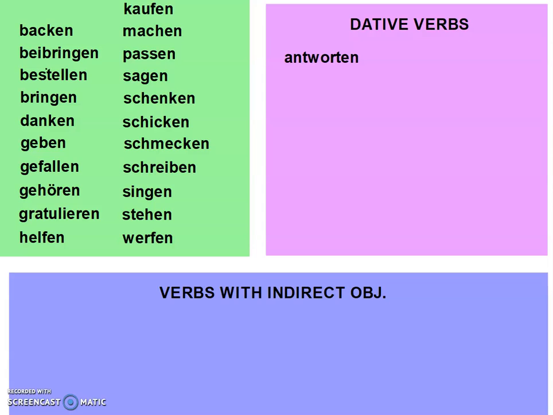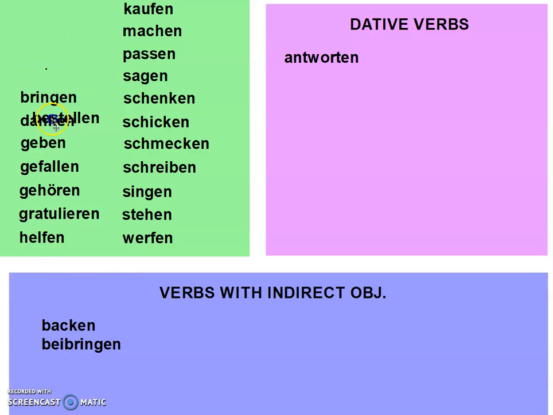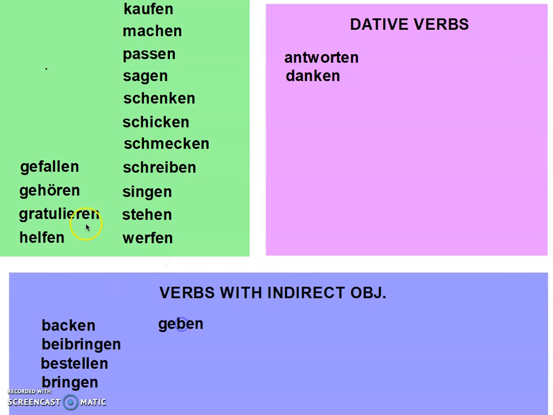Antworten is a dative verb. It means to answer. Backen means to bake. You can bake something for someone, and that's how you would have an indirect object there. You can teach someone something. You'd have a direct object and an indirect object there. You can order someone something. You can bring someone something. To thank. If you thank someone, that someone will be dative. So that's a dative verb. You can give someone something.